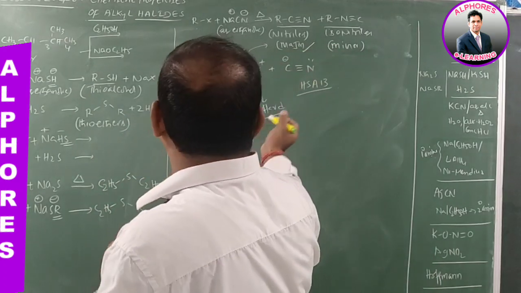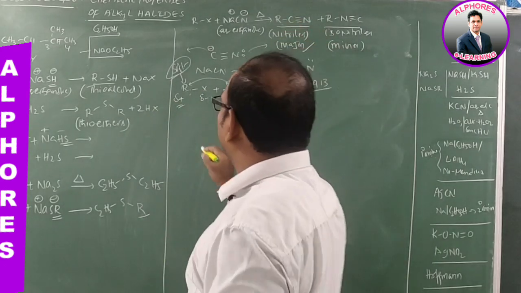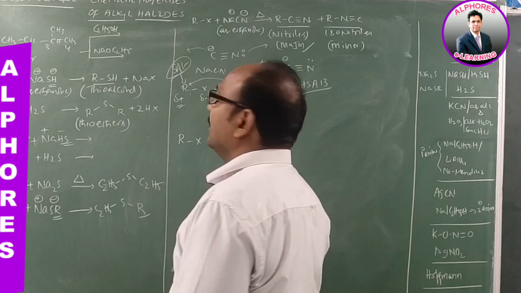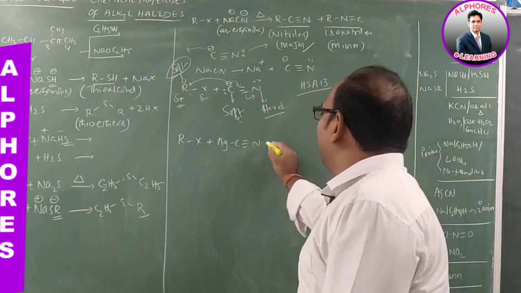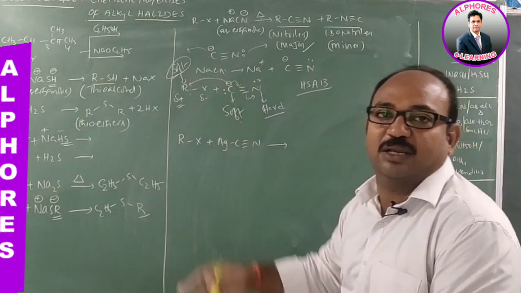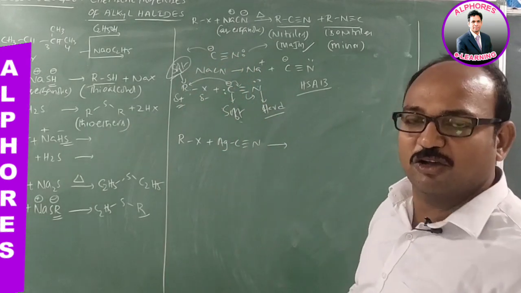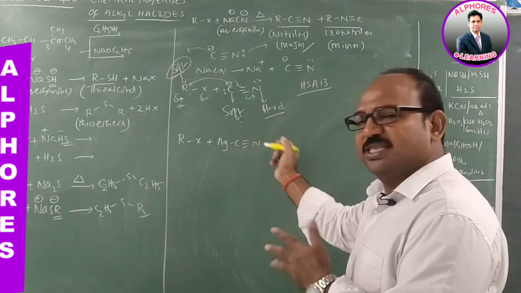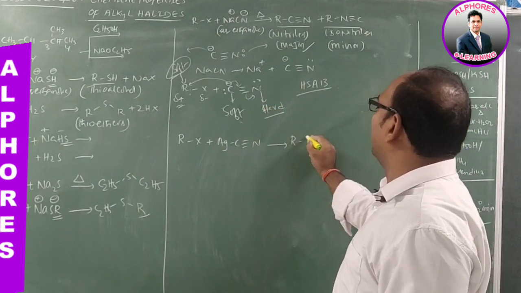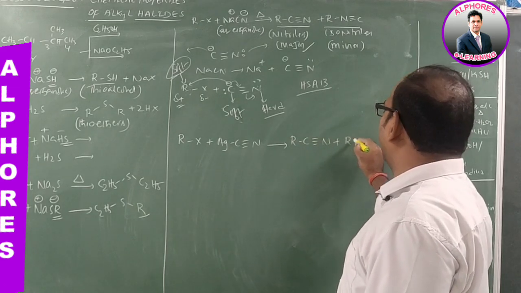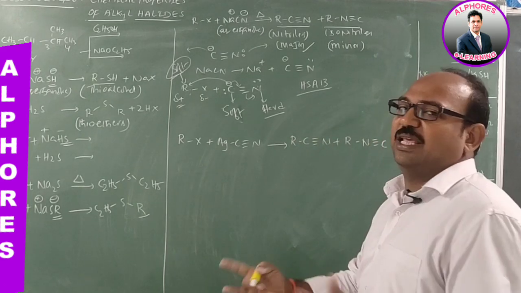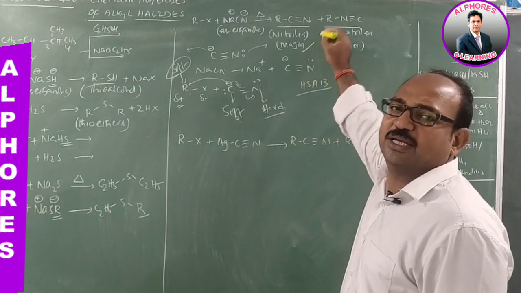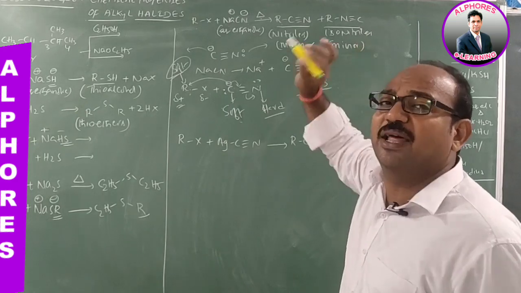Now, the same concept: alkyl halide upon reaction with AgCN. So we are getting the same. What happens, sir? Just like earlier we discussed with NaCN, what happened? With AgCN also the same thing happens. Then the products are R-C triple bond N and R-N triple bond C. So which one is major, which one is minor? Obviously, there we mentioned that cyanides are major products and isocyanides are minor products.